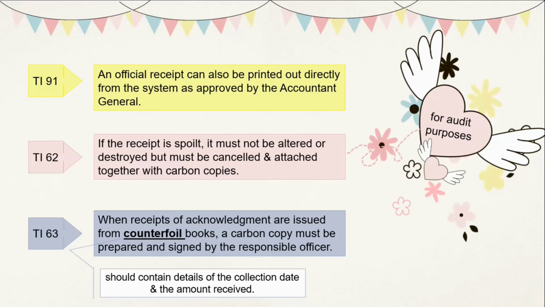And under Treasury Instruction 63, when receipts of acknowledgement are issued from a counterfoil book, a carbon copy must be prepared and signed by the responsible officer, and it should contain the details of the collection date and the amount received.